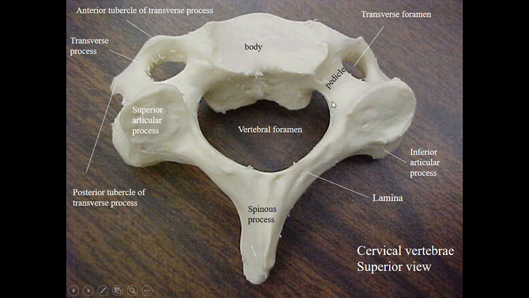Most of the features are the same. The lateral aspect has a transverse process with a foramen transversarium, and from that the pedicle extends backward.